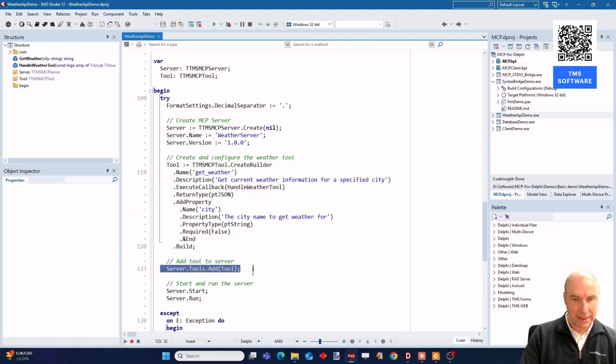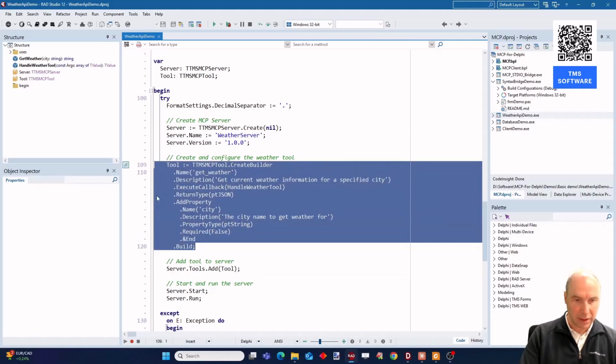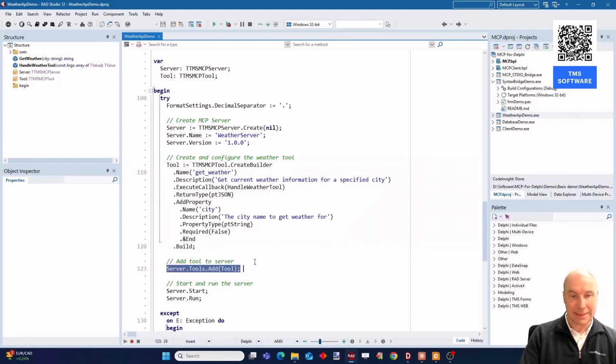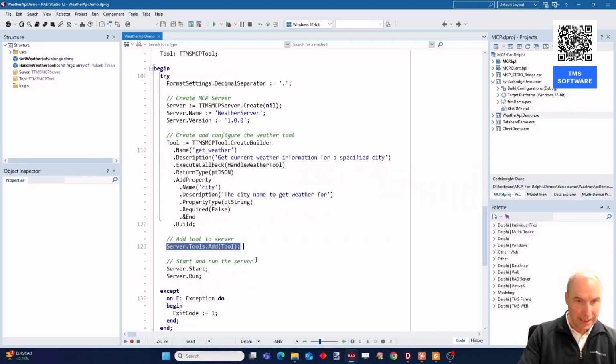Here we have our get weather tool that is added, and the parameter that is added for it. So that's the tool that we create, and here we add it to our server, and we can add as many tools as we want to this server.